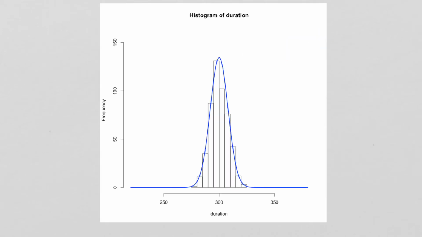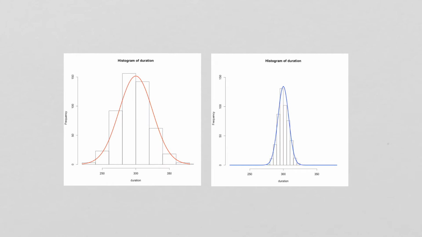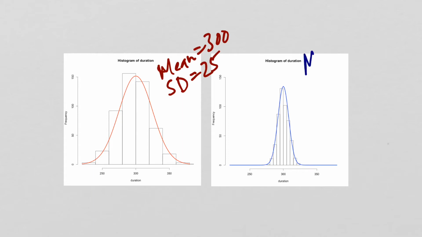So this is our analog version, and then if we compare our two distributions, these are on the same scale from 250 to 350 milliseconds. You can see the same scale here. So what do you notice here? We have the mean is 300, and the standard deviation, as I said, was 25. And here, the skinny one, the mean is still 300, but the standard deviation is 8.